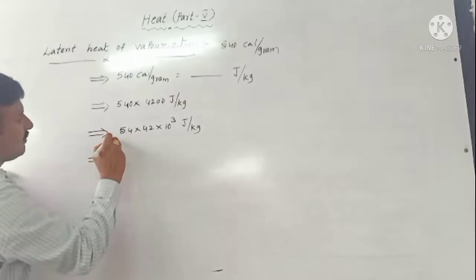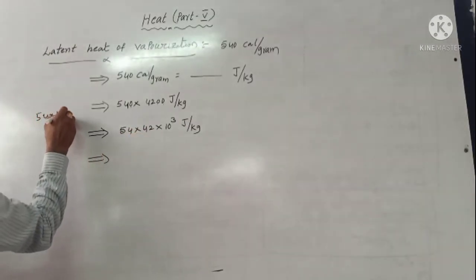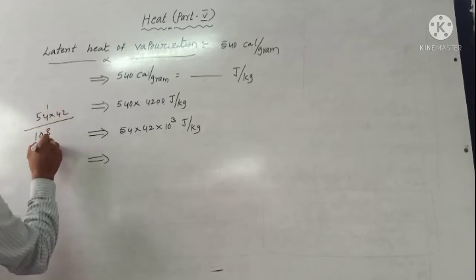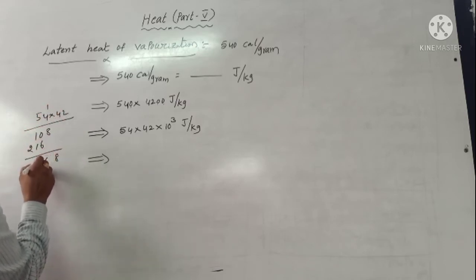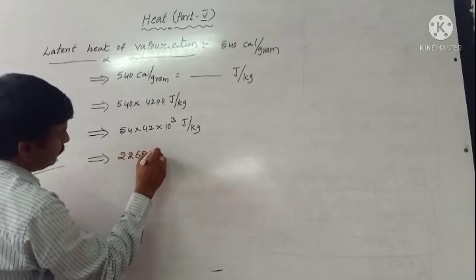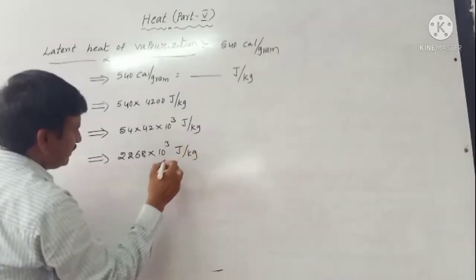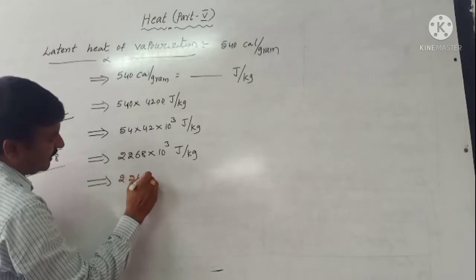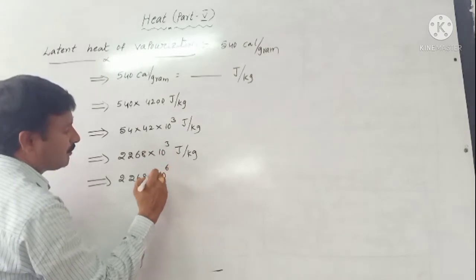So 54 multiplied by 42: 2 4s are 8, 2 5s are 10, 4 4s are 16, 4 5s are 21. That means 2268 into 10 cube joule per kg. After 2 we put the point, 2.268, and after 3 placements we write the power 10 power 6.